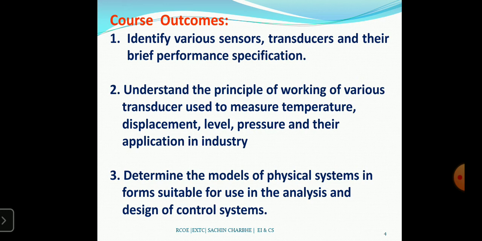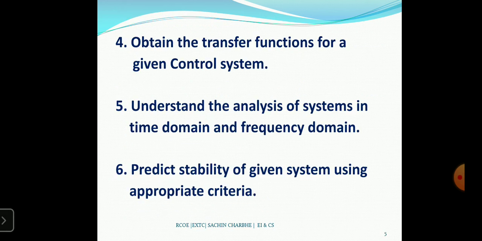Then third, determine the models of physical systems in forms suitable for use in the analysis and design of control systems. Then the fourth outcome is to obtain the transfer function for a given control system.